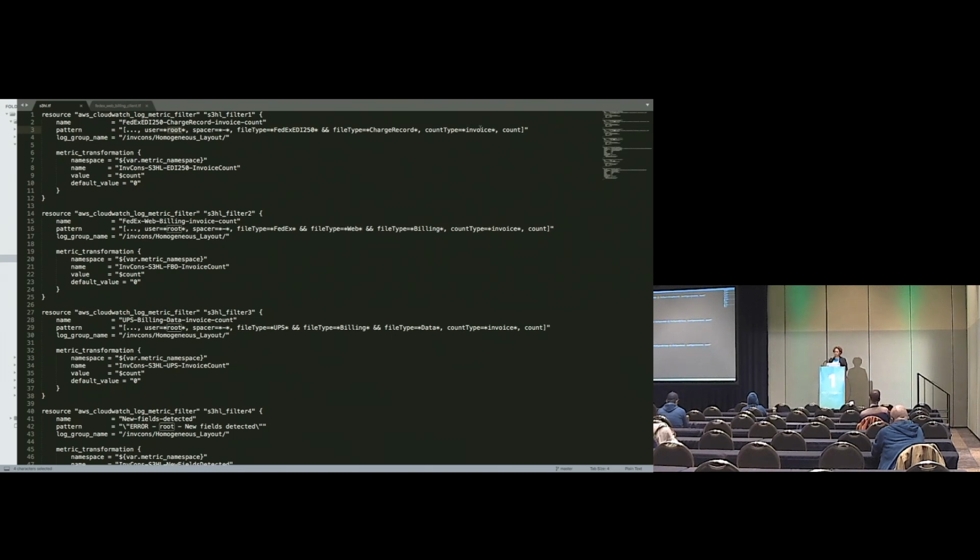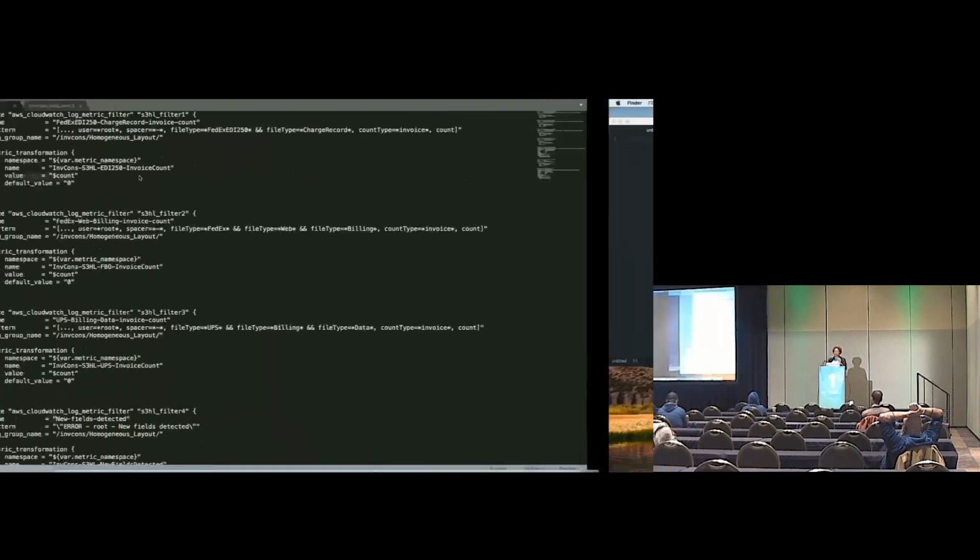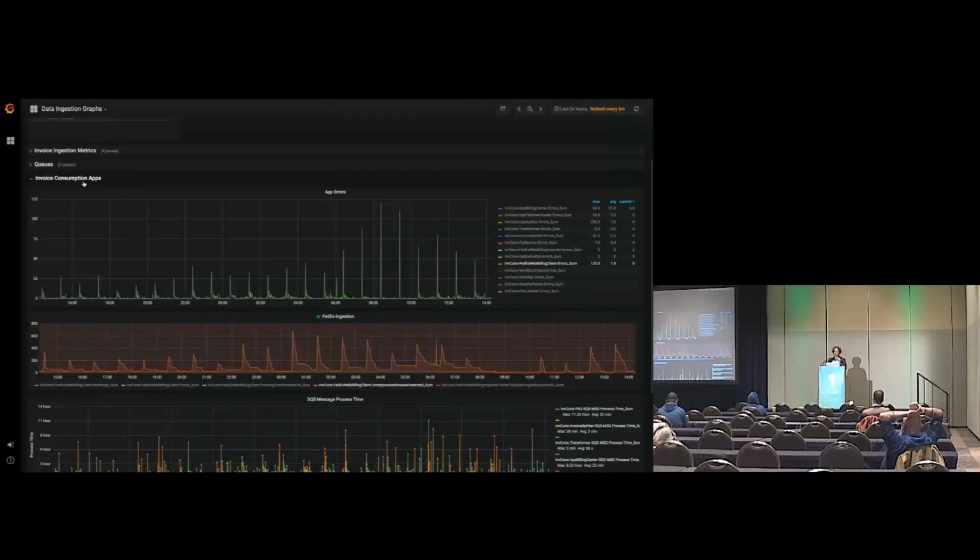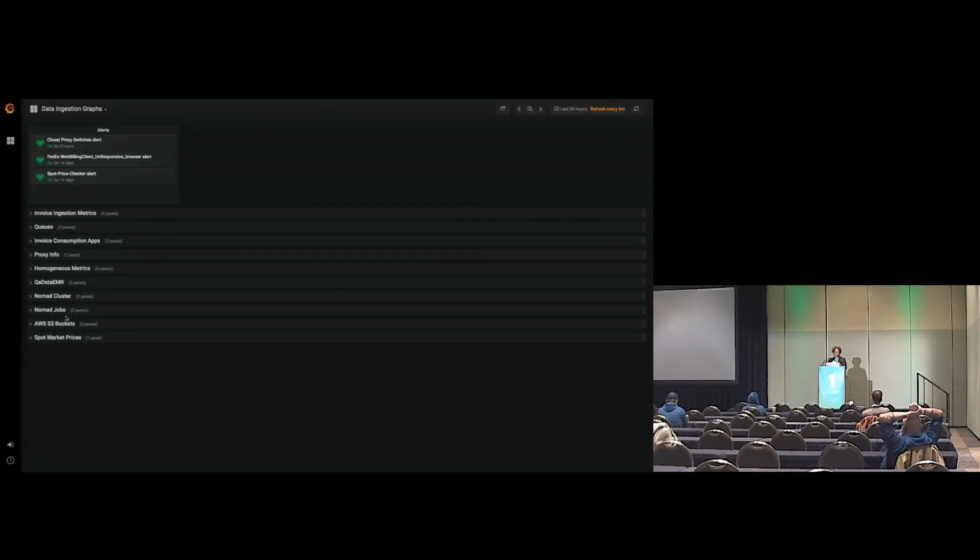Then the count type, we're looking for that it's an invoice count, that the word invoice is in there, and then the actual count itself. The count comes up as a value, and you can hit it in the value part of your metrics transformation using $count, and it'll increment by that count. So on our dashboard, this particular application is doing this.